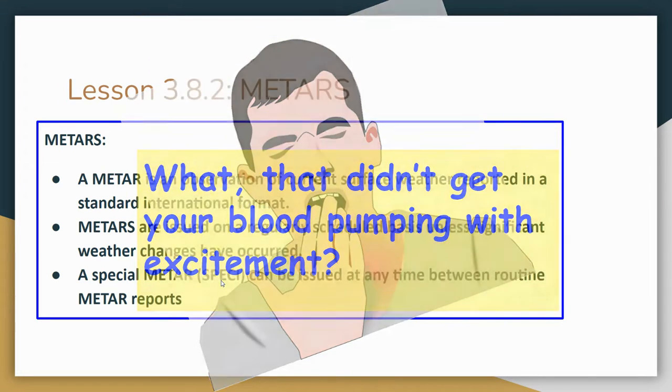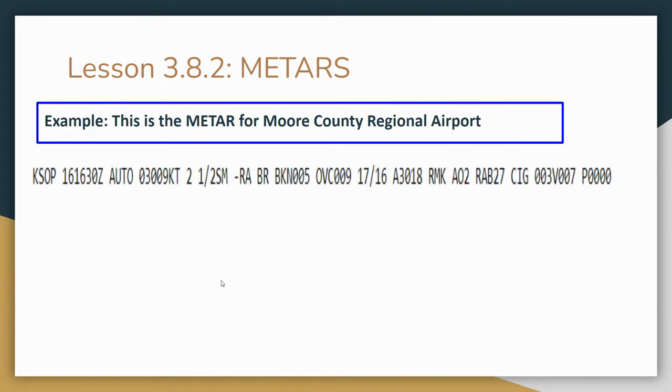I got that little graphic there because a lot of people complain about the METARs. They say, oh, these aren't fun, these are boring. Look, I actually think these are fine. They're not that bad. It looks crazy at first. You're looking at this and it looks kind of crazy. But I'm going to walk you through how to read this string of letters right here.